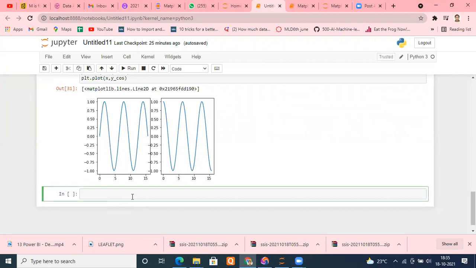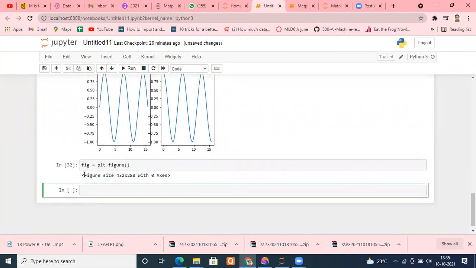So we will type plt.figure. Understand first, we'll create an object first. Let's say its name is fig. So I create an object first of all, like we did in object-oriented programming. I simply created an object, plt.figure.